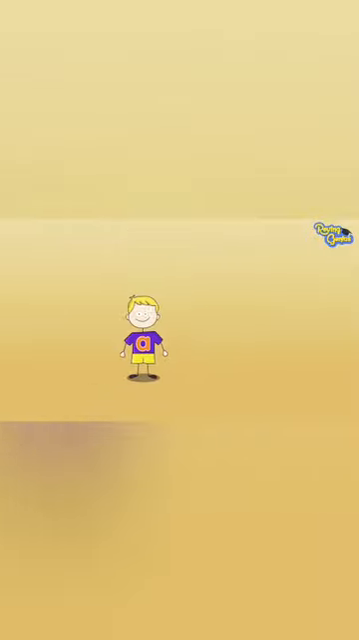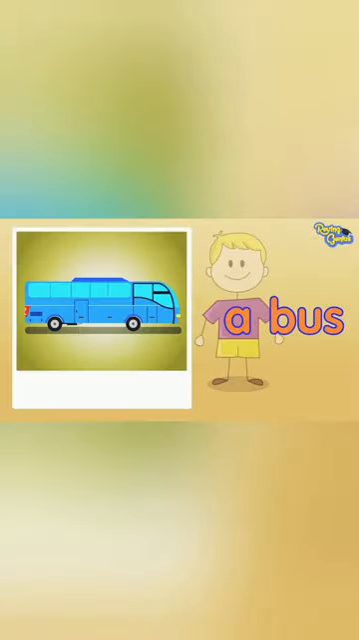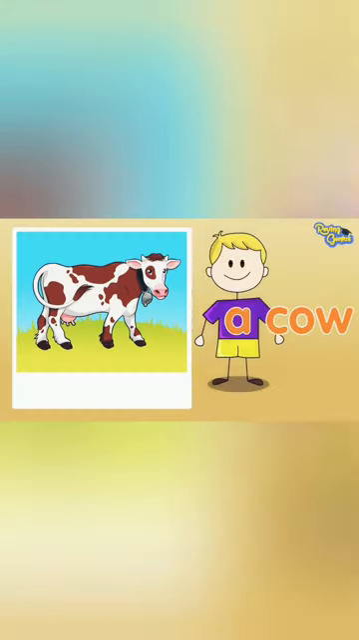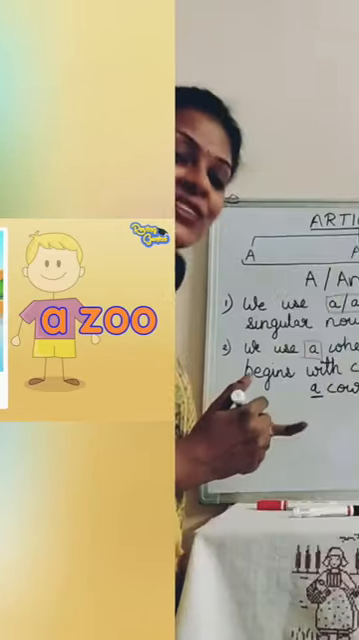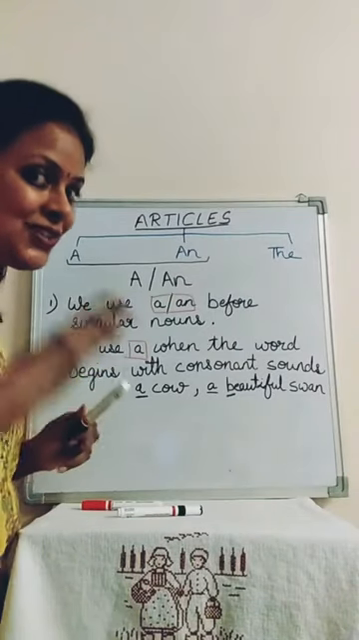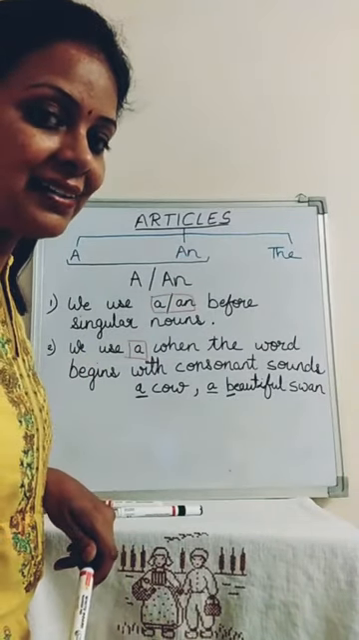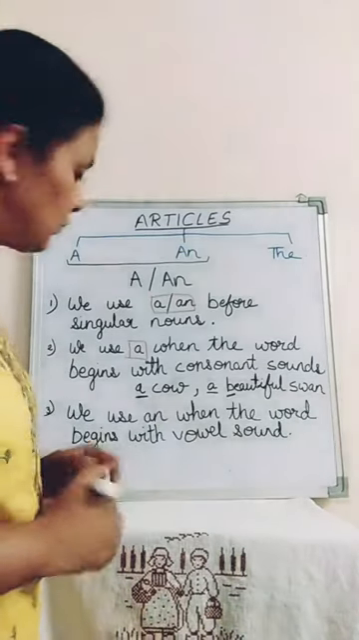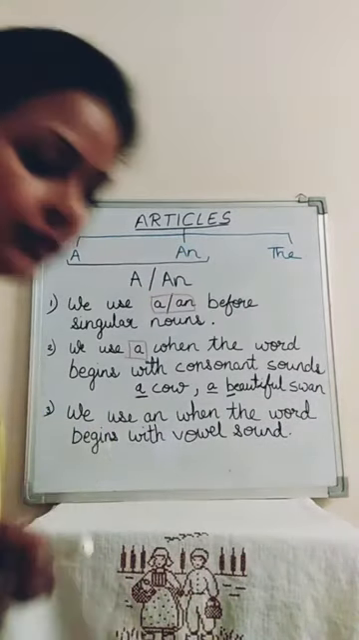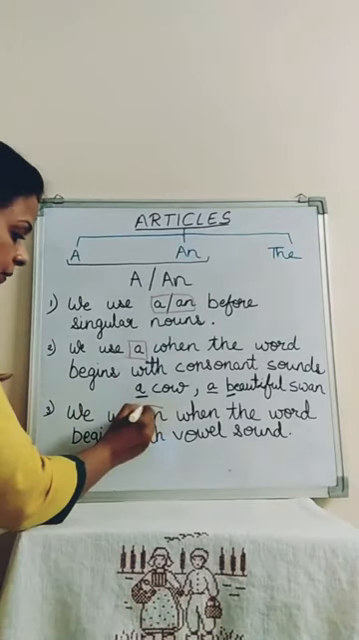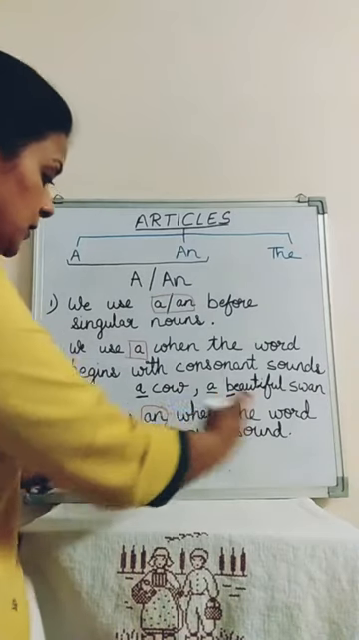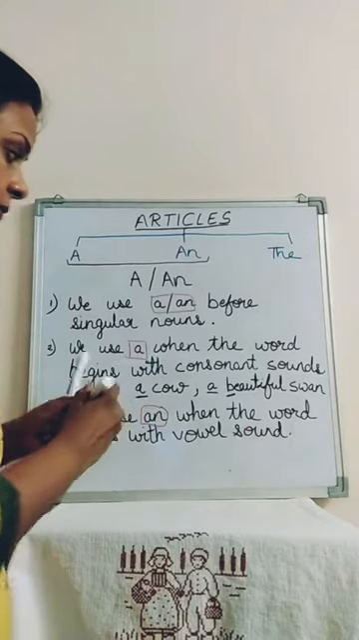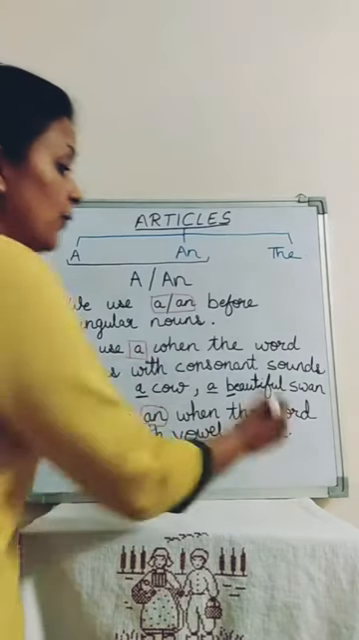For example, a bus, a cow, a girl, a zoo. Okay. So now comes my third rule of a and an. Now my third rule says we use an. Yes, I'm talking about an now. We use an when the word begins with vowel sounds.